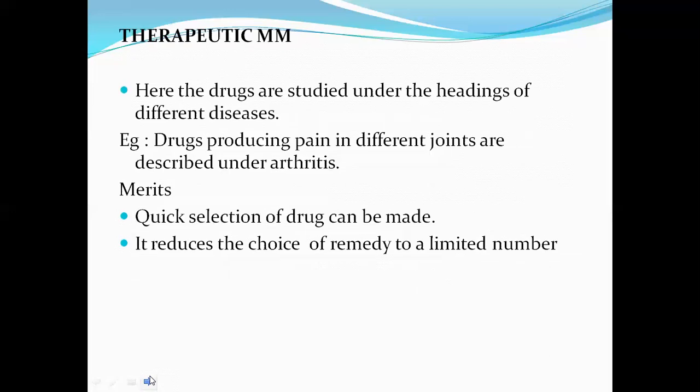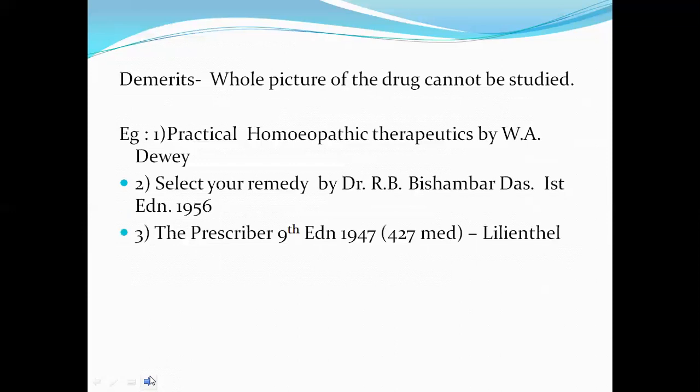Therapeutic materia medica. Here the drugs are studied under the headings of different diseases. Example, drugs producing pain in different joints are described under arthritis. Merits, a quick selection of drug can be made. It reduces the choice of remedy to a limited number. Demerits, the whole picture of the drug cannot be studied.